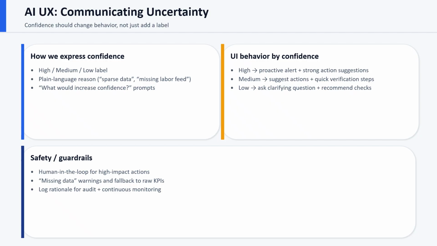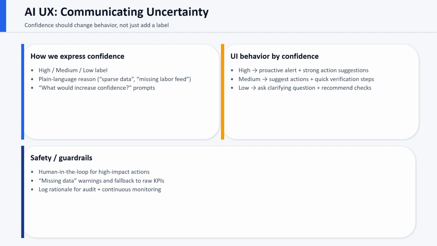Communicating uncertainty. Uncertainty should change behavior, not just add a label. We express confidence as high, medium, or low with a plain language reason, like sparse data or a missing labor feed, and prompts for what could increase confidence.